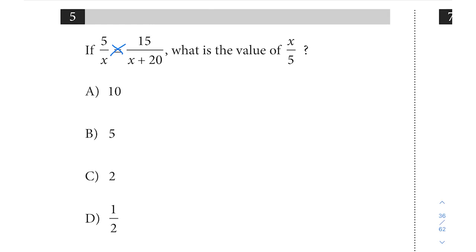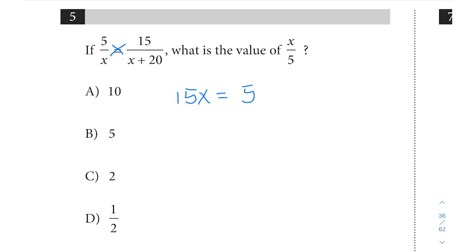And here, if we cross multiply, 15 times x is a little bit easier. That's just 15x. But then when you have 5 times x plus 20, keep in mind that you have to distribute the 5 to both terms. A lot of times I see students who don't write this out fully, and then they write something like, oh, okay, distribute the 5, and it's 5x plus 20. And then they continue from there and potentially miss this question. So just make sure that you're careful.